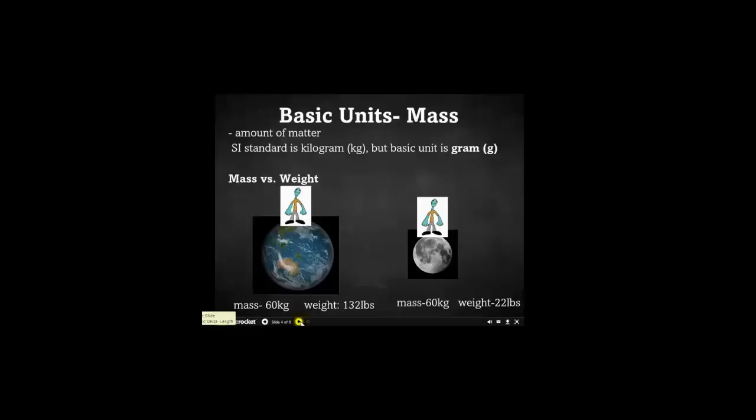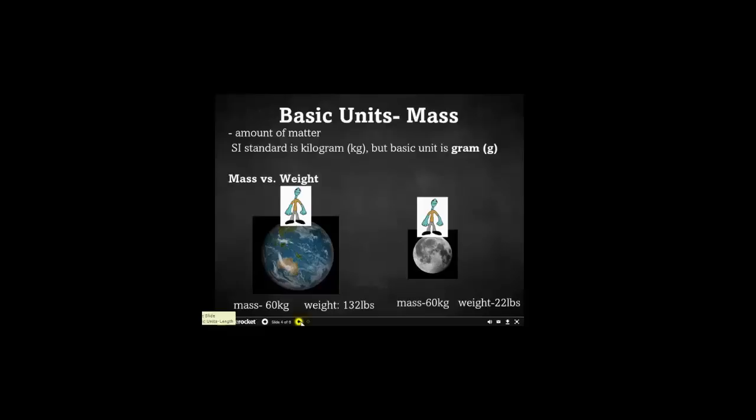Okay. Now, mass, the amount of matter. In the SI system, the standard is the kilogram, and this standard is actually held in Sèvres, France, and it's a gold kilogram. They don't disrupt it, but it's held under a vacuum under constant pressure, temperature, and humidity, and they've actually found that it's been losing a little bit of mass over the years. It's just a very, very small fraction, but it has some people excited. But a kilogram is about the mass of a can of soup, if you look at a can of soup, a big can of soup.